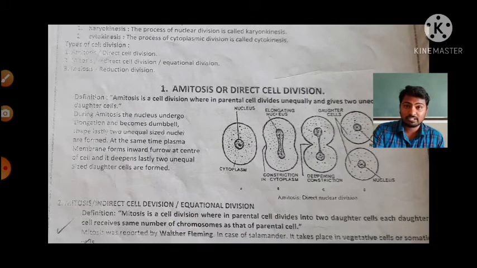Why is it called equational cell division? Because the daughter cells receive the same number of chromosomes as the parent. Hence it is called equational cell division.